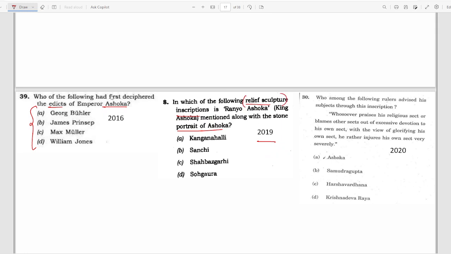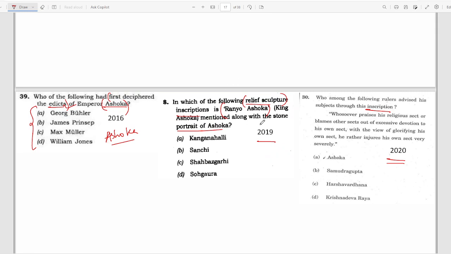They had also asked who deciphered the edicts of Emperor Ashoka. In 2019 also, Emperor Ashoka was asked. In 2020 also, Ashoka was asked. So Ashoka becomes very important. If you have any edicts, any sculptures or any inscriptions, they are all very vital for your prelims.